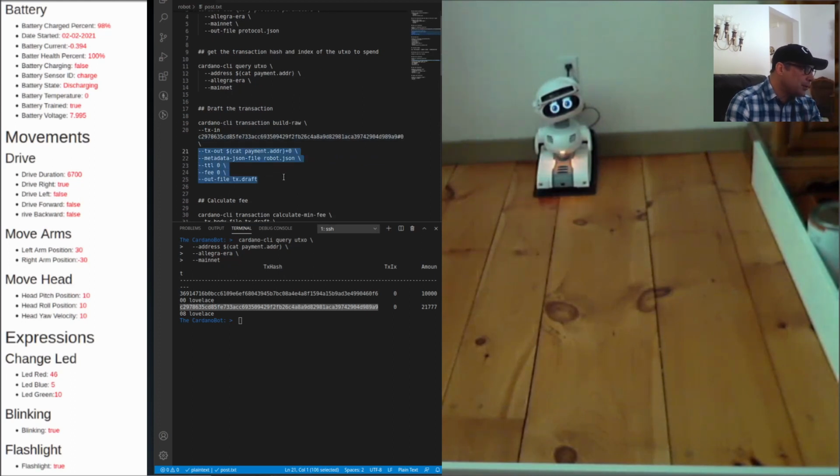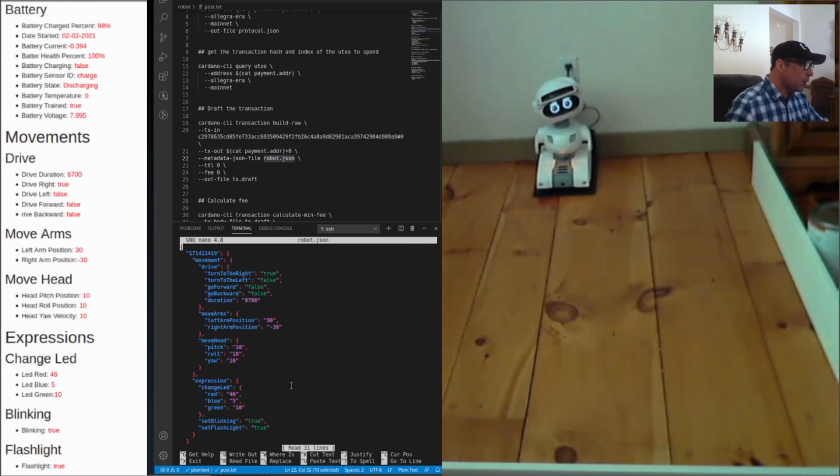Now, before I do this, if you see here, it is making the draft based on this robot.json file. This is the file you need to manipulate to send to the blockchain to get the robot to move around. So let's take a look at this file. Okay, so it's a really simple file. The robot, like I said, doesn't do too much stuff. So real quickly, this is very important. This is the ID of where it goes in the blockchain. This is where the program is looking for the metadata. If you don't keep this ID, it's definitely not going to work.